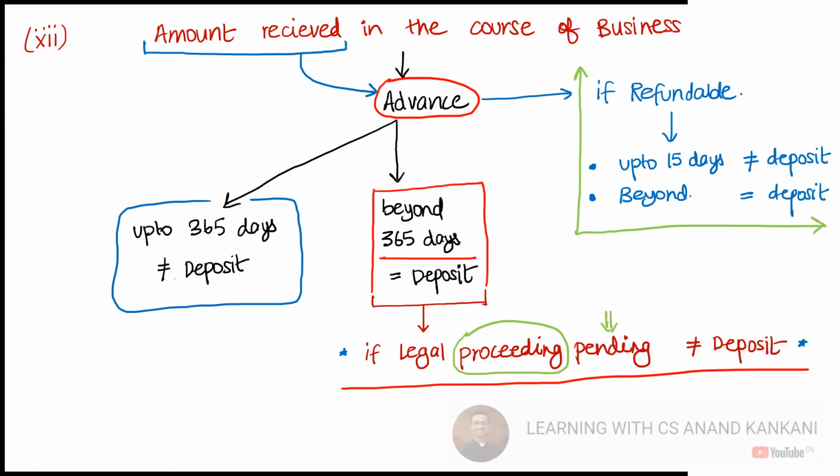Here also, up to 365 days, this is not considered as a deposit. Now you get a 15 days time period after 365 days, because now this amount has become refundable. So repay that money. If you have repaid within 15 days, it is fine. Otherwise, this will be considered as a deposit, right?